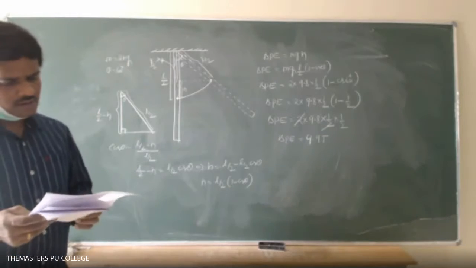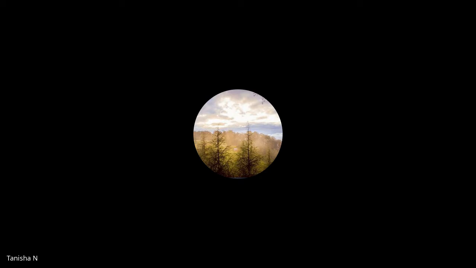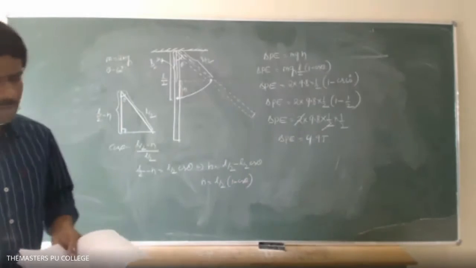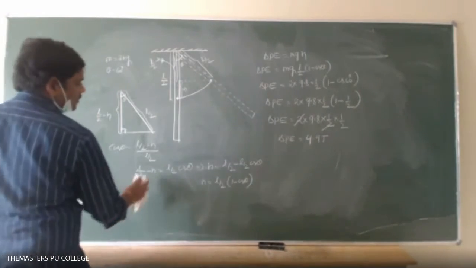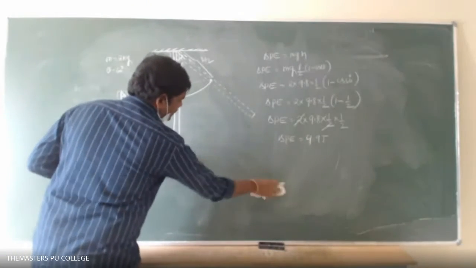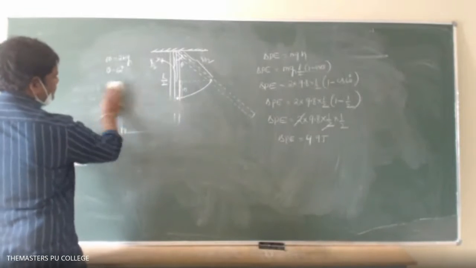Sir, 29. 20? 9. 29. Sir, 28. 29. Question paper explain it, sir. So Amma. 29. Yeah. See that 29.